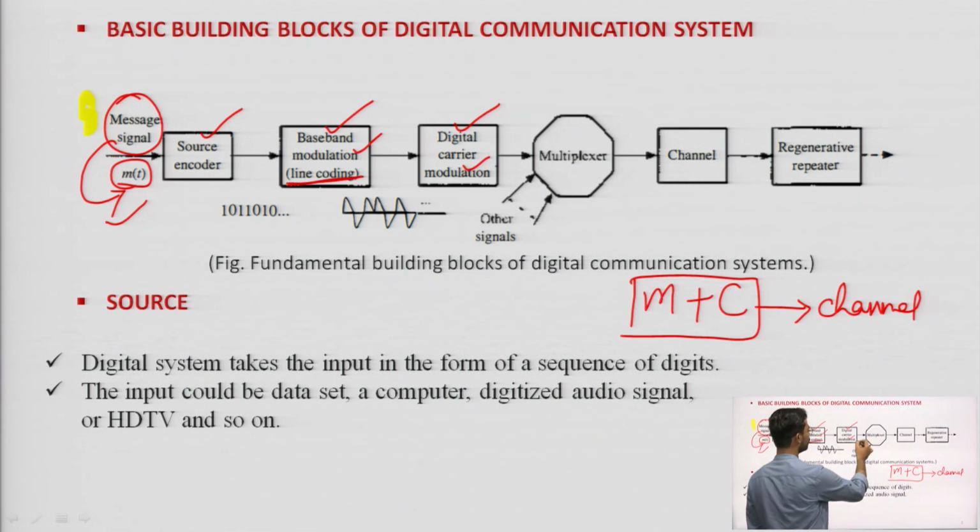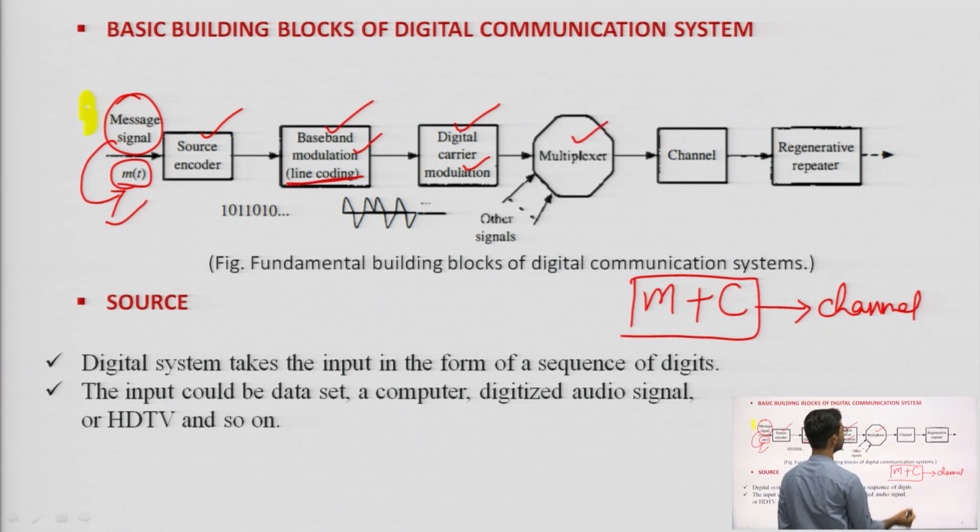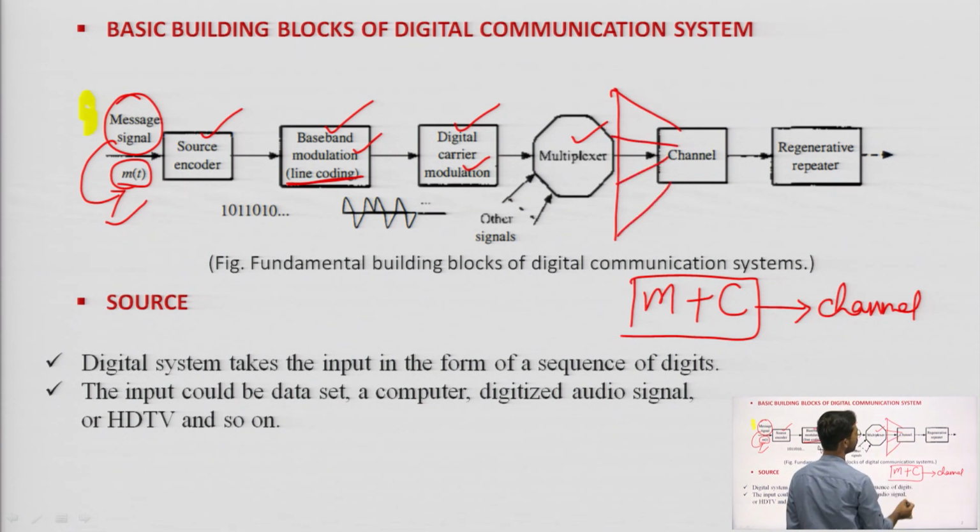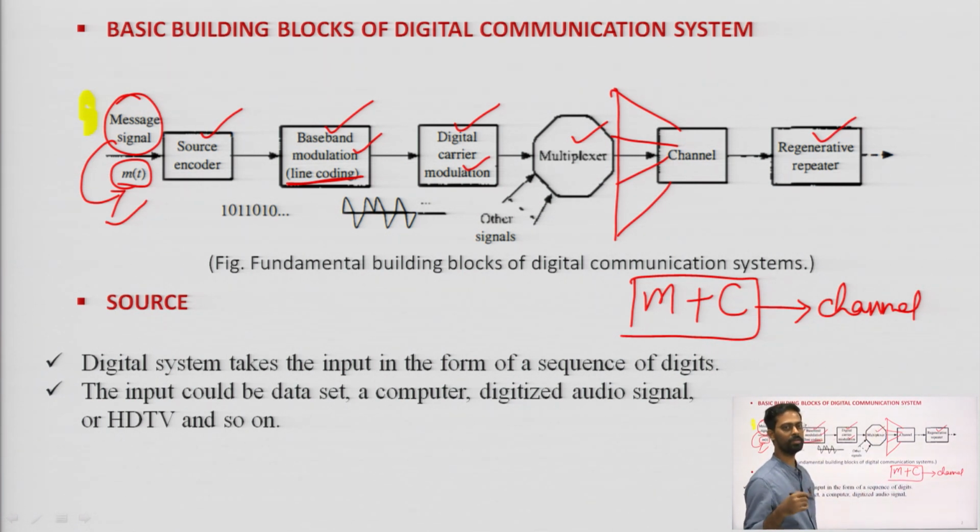And then after that it will pass to the multiplexer, and after multiplexing, so many signals will pass through the channel, and the channel has so many regenerative repeaters, which amplify the signal along the path of the communication.